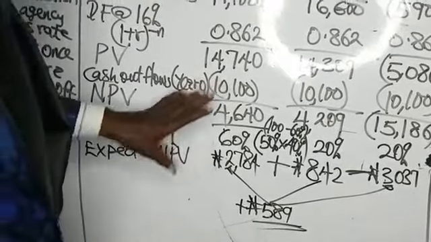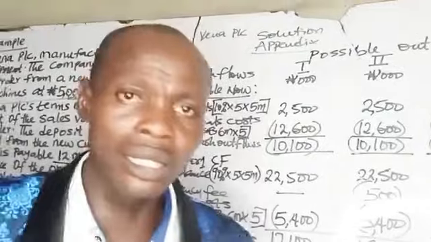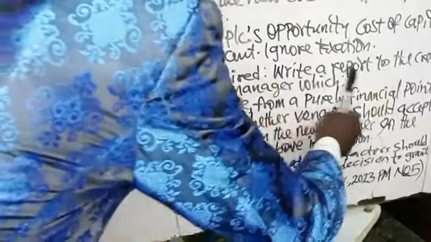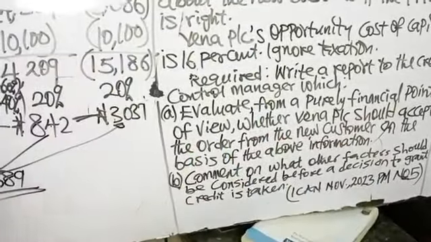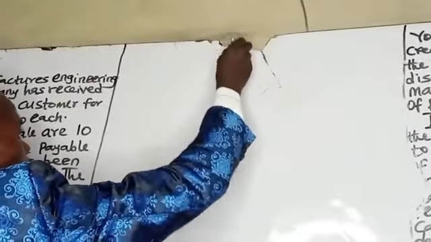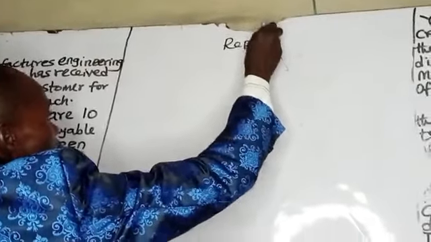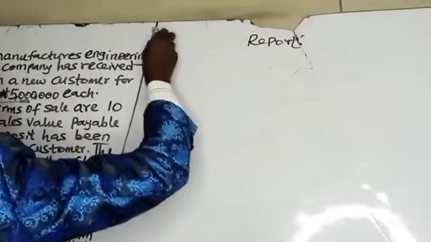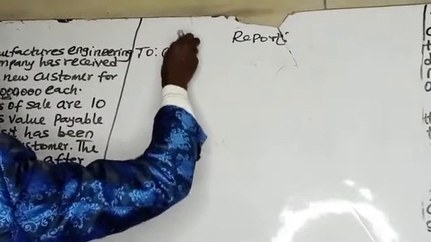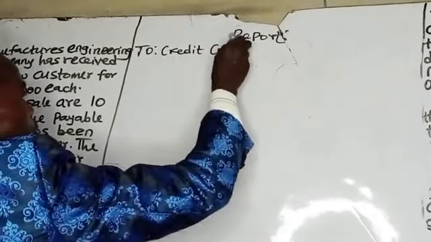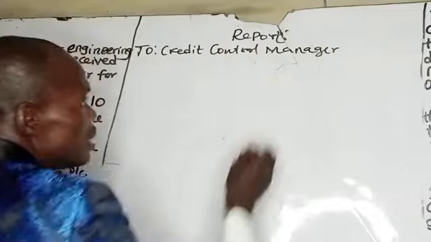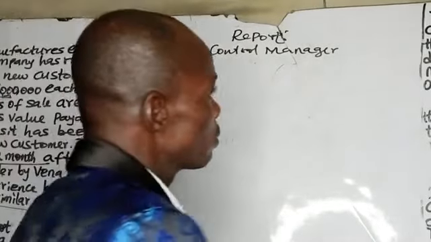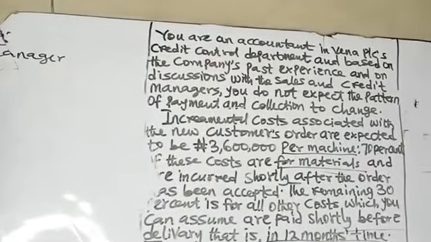So now that is the appendix. Now we want to write the report. We want to write a report to the credit control manager. This report goes to the credit control manager. Who are you in that organization? You are the finance manager. You were told somewhere in the question.